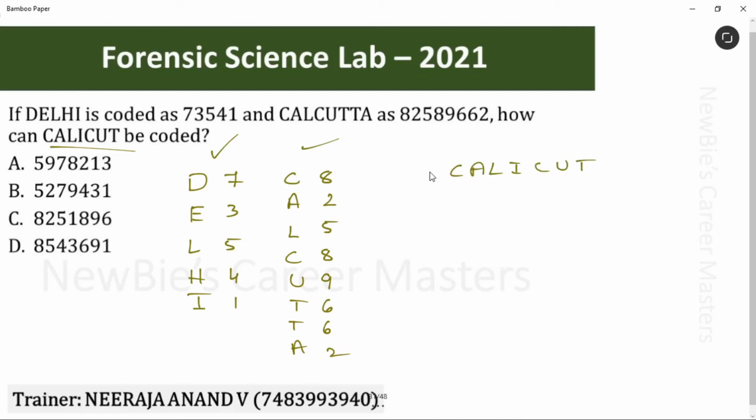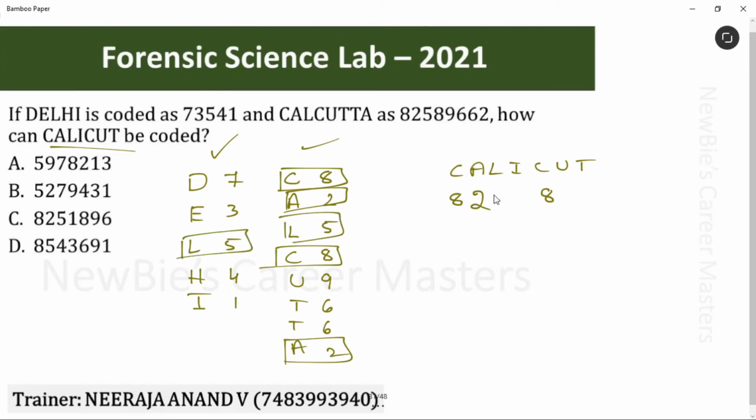CALICUT. Okay. First, let's check for C. C we have in 2 places. See, these two, both the values are 8. So let's take C value as 8. Then let's check A. A here and here also we have A. Both values are 2. Let's take A value as 2. What about L? Here we have L and also here, both values are 5. Let's fix 5 for L.